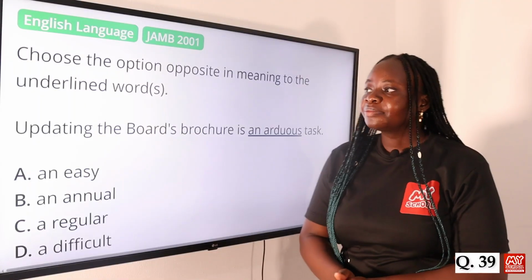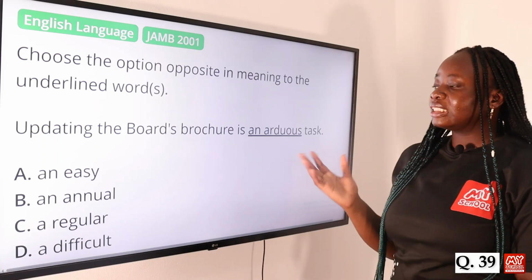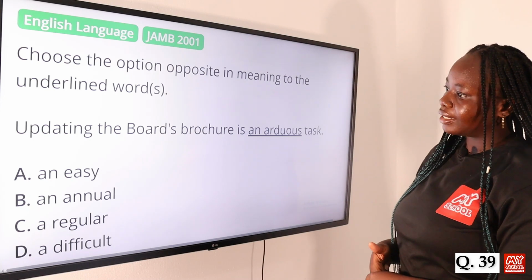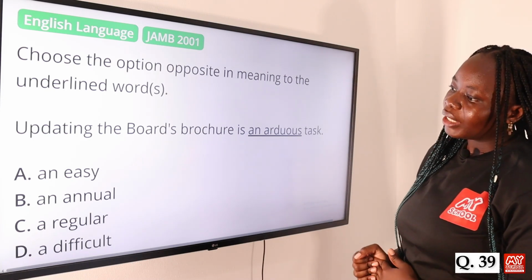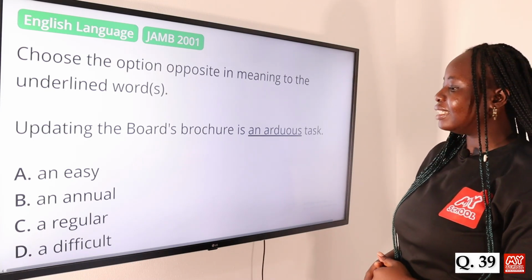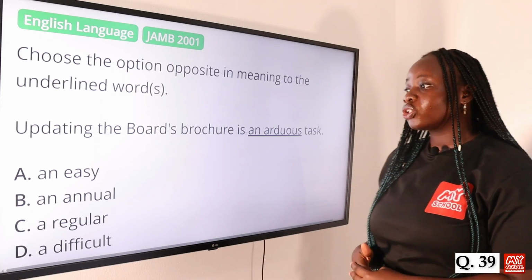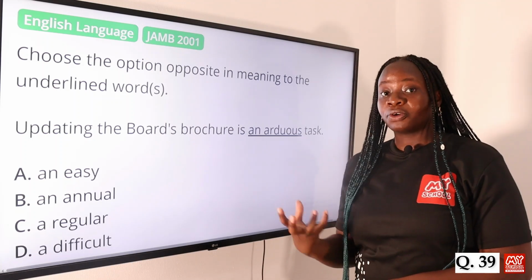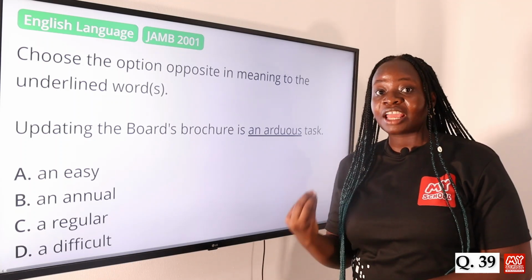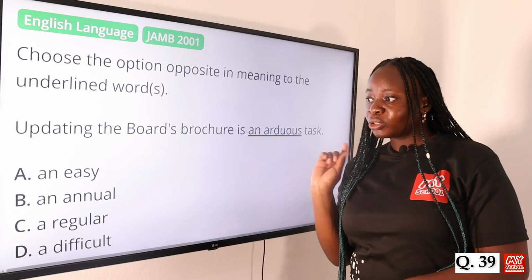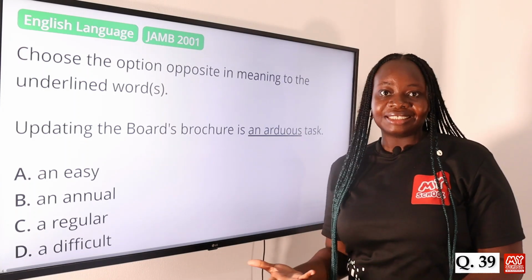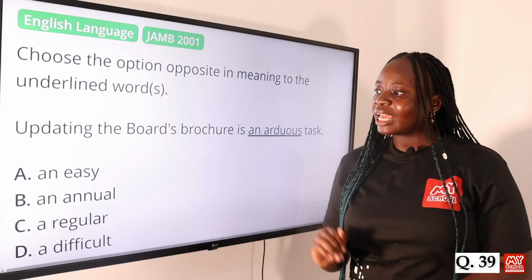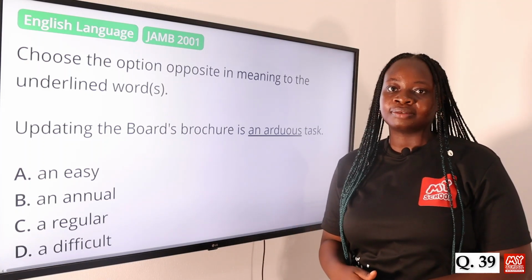Question 39. Again, we have to select the option opposite in meaning to the underlined words. Updating the board's brochure is an arduous task. Option A, an easy, B, an annual, C, a regular, and D, a difficult. The answer to this question is option A, an easy. So an arduous task is a task that is very difficult, that requires a lot of hard work and effort to be put into it. So the opposite of that would be a task that is easy, that doesn't require a lot of effort or hard work put into it. So option A, an easy, is the answer to this question.